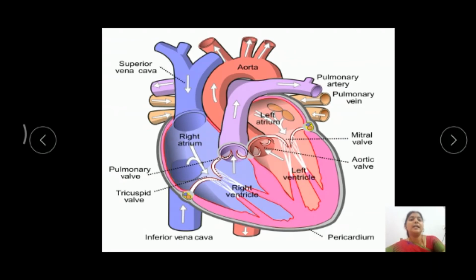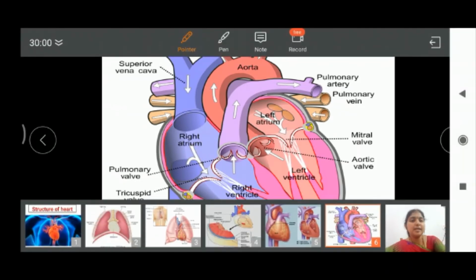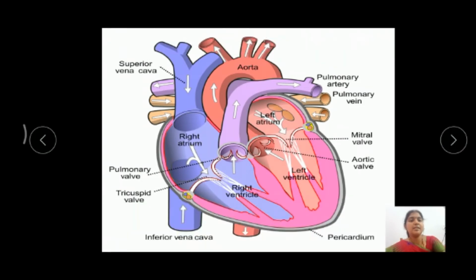The atria and ventricles are separated by a thick muscular layer called the coronary sulcus, also called the auriculoventricular septum.